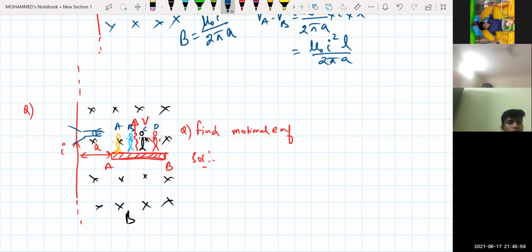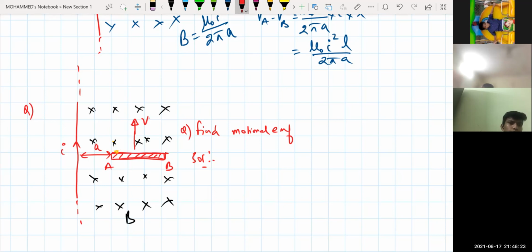That means, can you say whether the magnetic field on the rod AB is constant or varying? Varying. Obviously varying. Do you understand what I am saying? Yes, sir. So the magnetic field is inside, and it is moving inside.